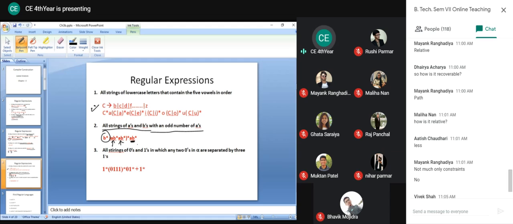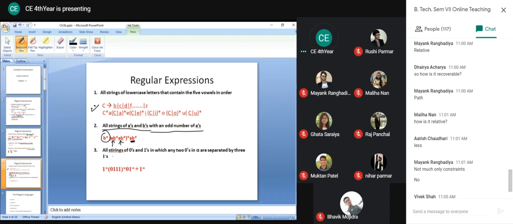Why are we appending B star at the end? Because your pattern may end with B. Your pattern may end with a B. That's why we are appending B star at the end. And in total, it will always generate odd number of A's.